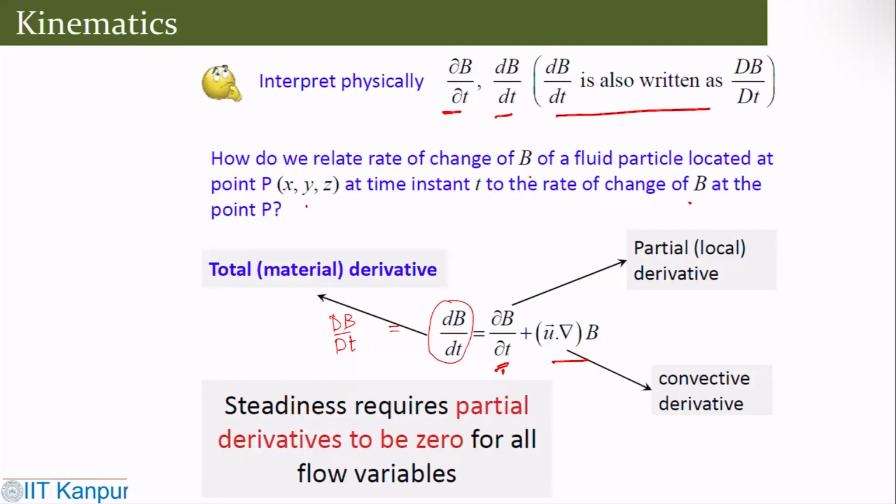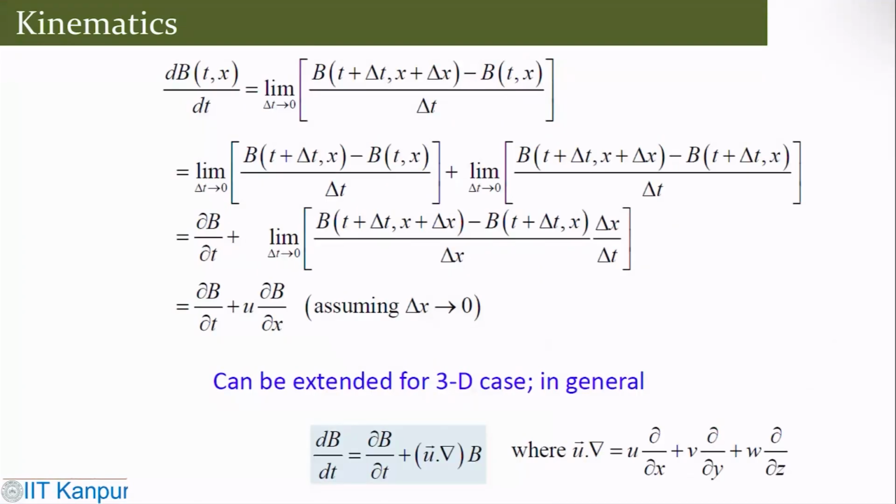One can find this expression simply by writing Dv by Dt in terms of a limit. At a particular t and x, we have t plus delta t and x plus delta x, minus this. We segregate these things by doing a little bit of algebra.